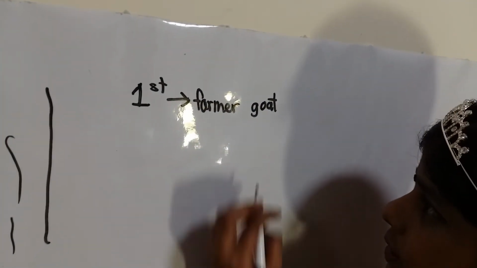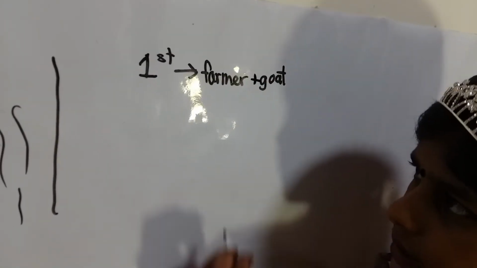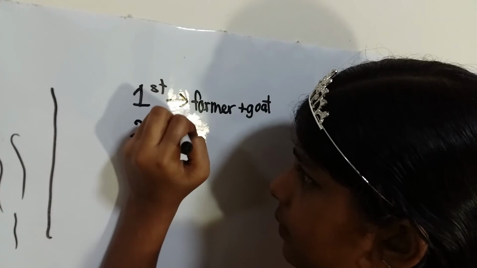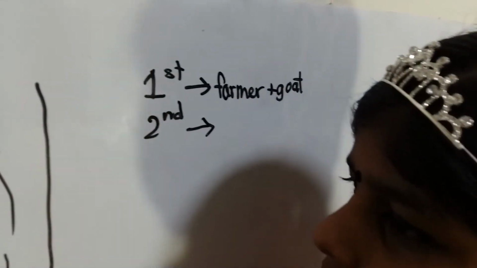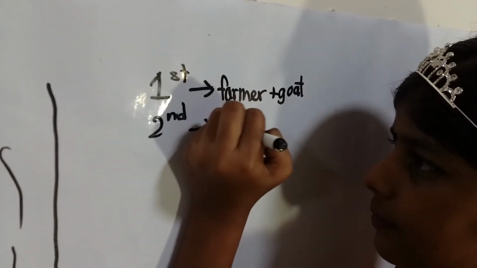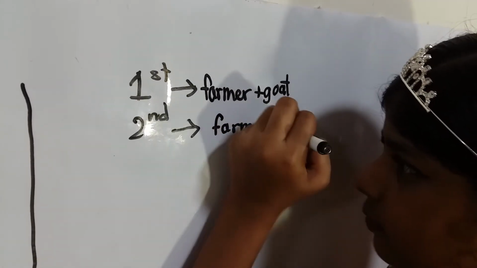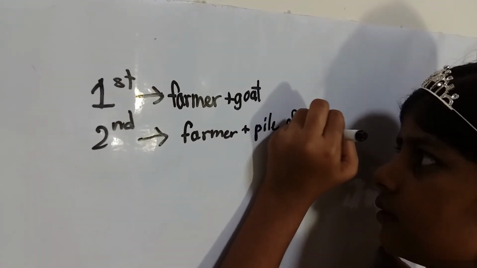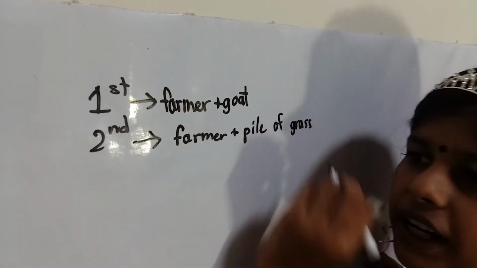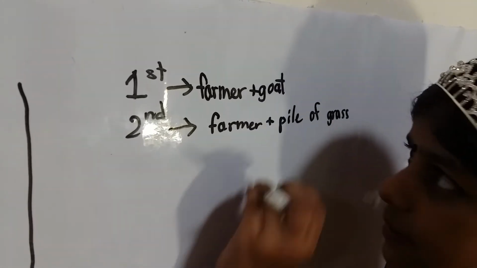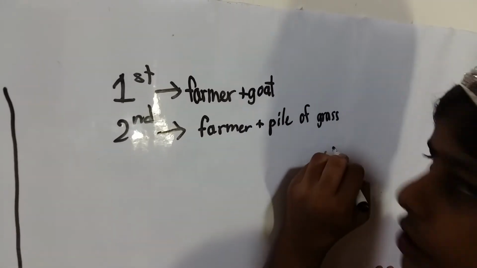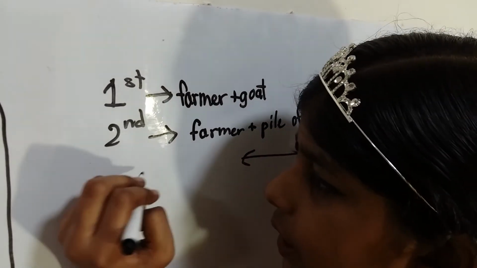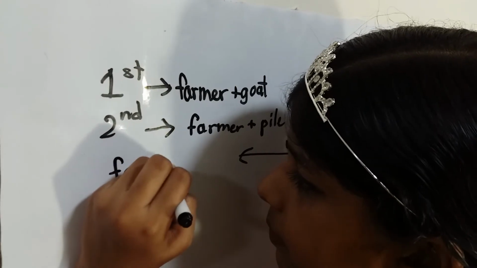So next, for his second trip, he would bring the pile of grass. I know what you're thinking. If he brings the pile of grass, the goat will eat it. However, that's actually a different method. When he comes to return, he will take the goat with him.